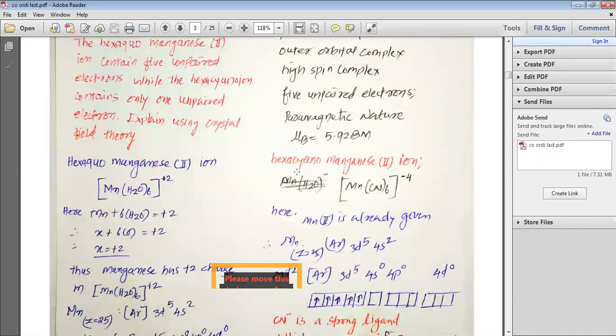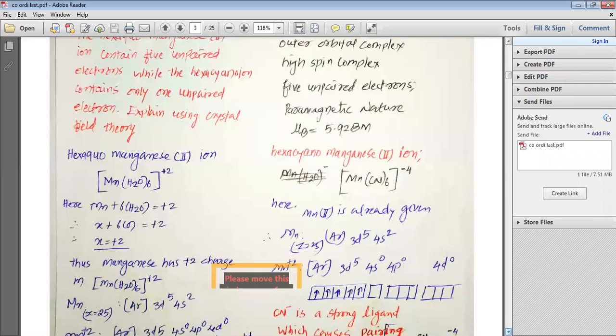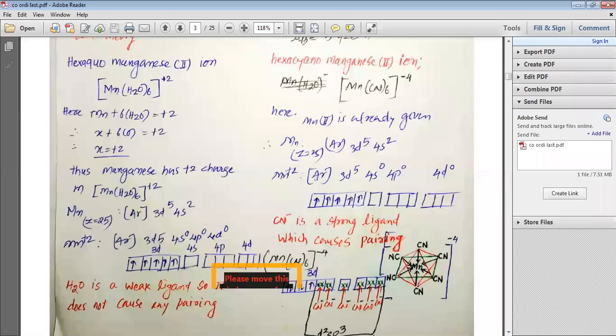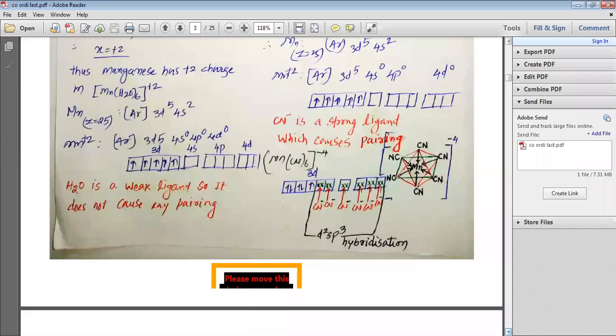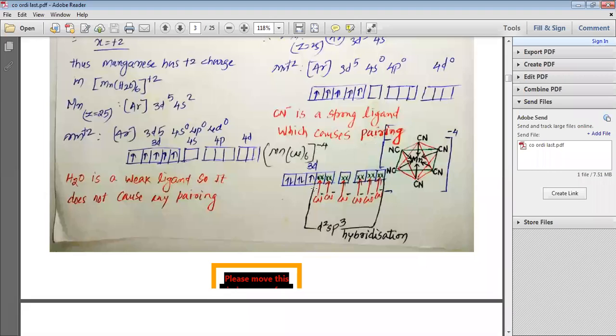Then we have the other compound to study, the hexacyanomanganese(II) ion. Here instead of H2O we have cyanide ligands, which are strong ligands, and they may cause pairing. So in the hexacyanomanganese(II) ion we have Mn plus 2 as it is given in the question. So Mn plus 2 will be argon 3d5, 4s0, 4p0, 4d0, but CN minus being a strong ligand causes pairing here. As the CN minus ligands cause pairing, the 5 unpaired electrons present in 3d get paired, but still as 5 is an odd number, 1 electron remains unpaired, but 2 d orbitals remain vacant.